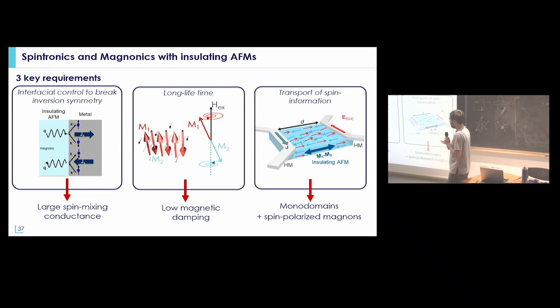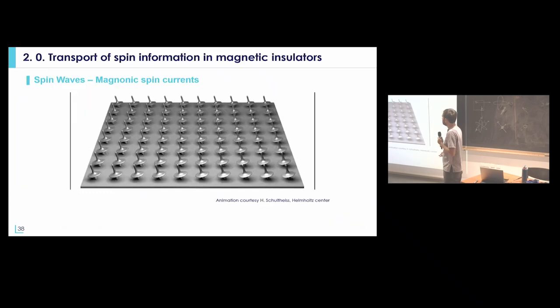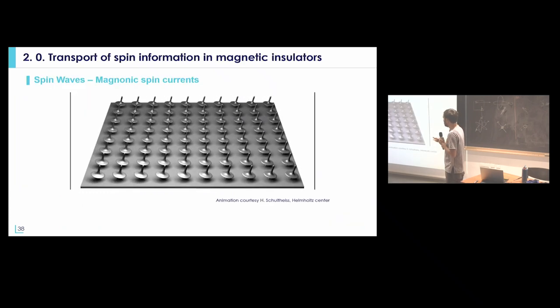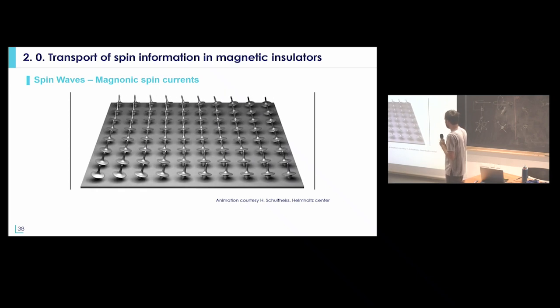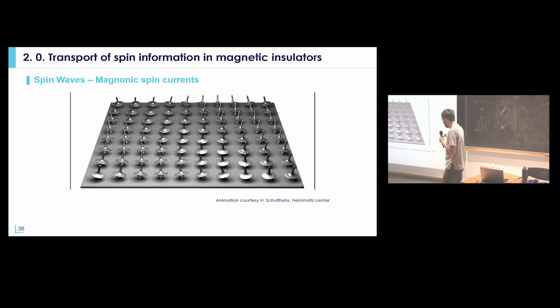You want an insulator to have a long lifetime of the spin excitation, and in order to be able to propagate information over long distances, you want to have some monodomain state, and to have spin polarized magnons. Because in order to propagate spin information, you need to have a spin wave mode that carries spin angular momentum. If they are linearly polarized, you do not expect to propagate any information. So I can skip this slide because what we want to use is just a spin wave, and that basically is the concept of a spin wave that you can see there.